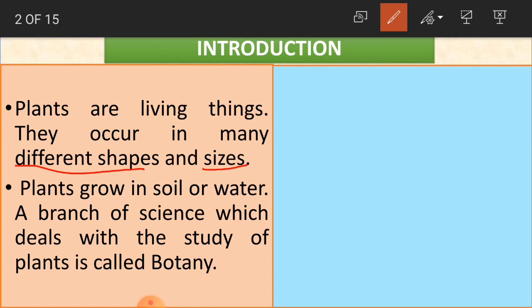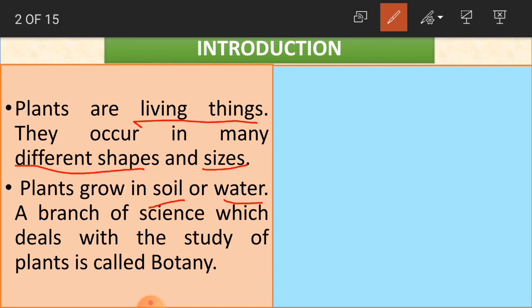Okay, children? So plants are living things. They occur in different shapes and sizes. Now, plants grow in soil or water. Yes, you have seen plants growing in soil around your surroundings, like outside your home or on the roads. Most of the plants you see growing in the soil.